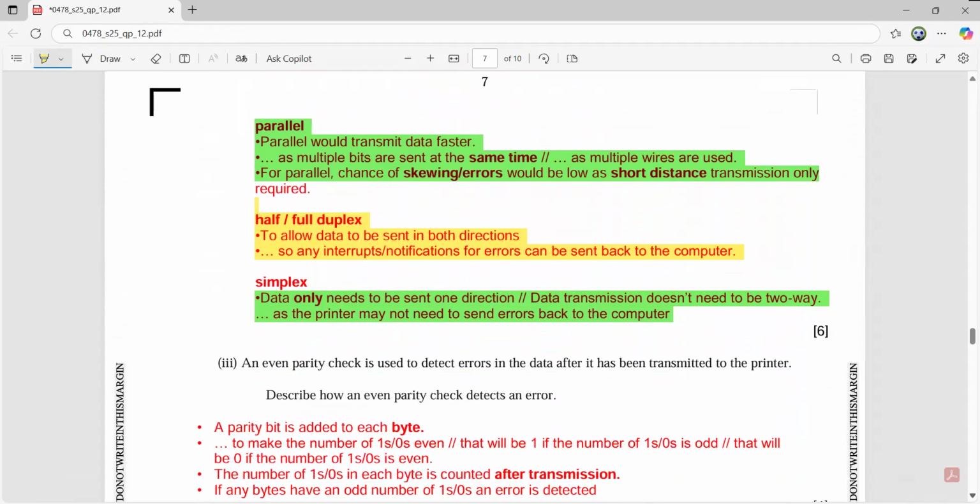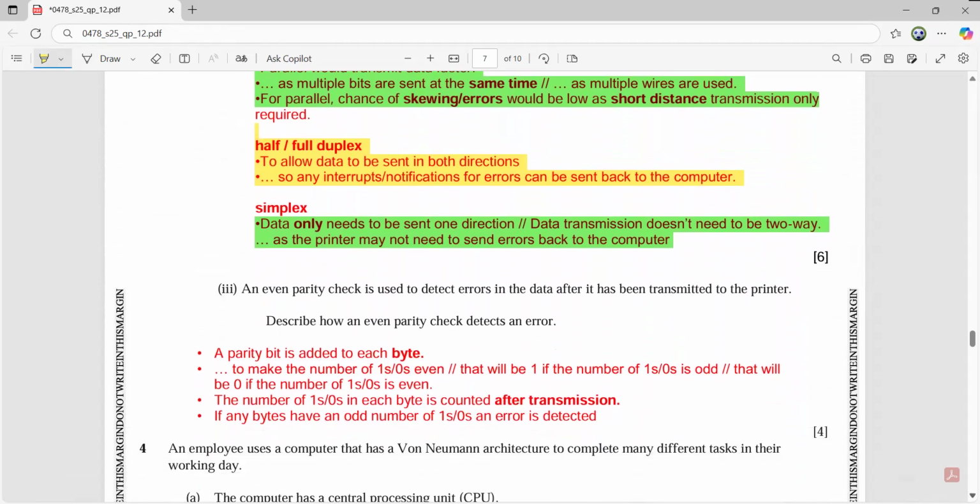Now, another part of the same question: an even parity check is used to detect errors in the data after it has been transmitted to the printer. Describe how an even parity check detects an error. So now they want you to explain and give 4 valid points to explain how even parity is working. The way you have learned in class, the same thing is going to be done for the examiner.